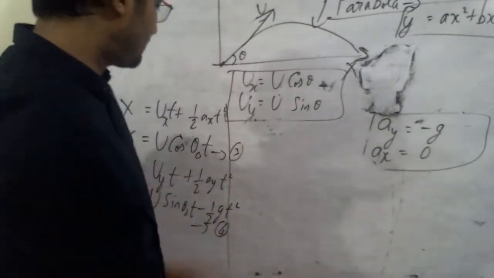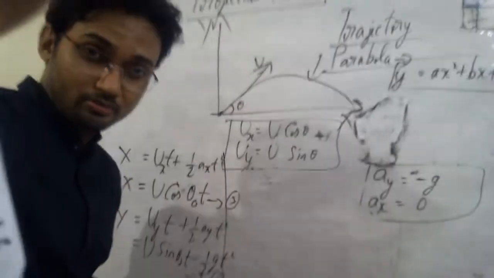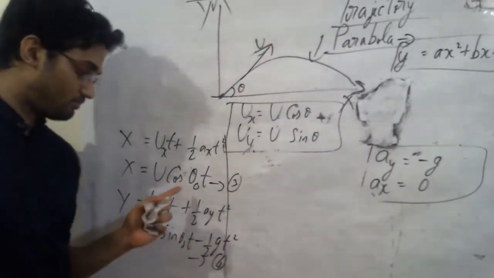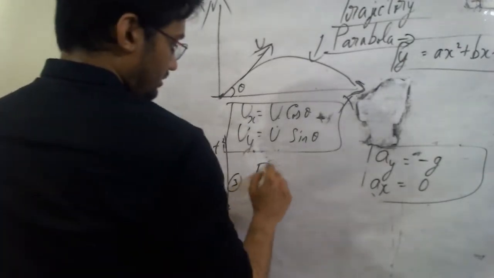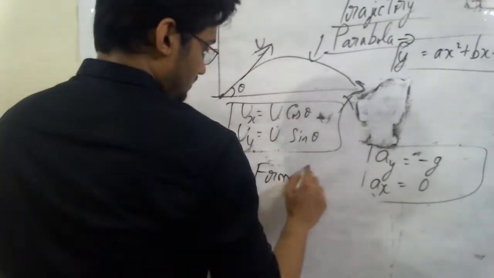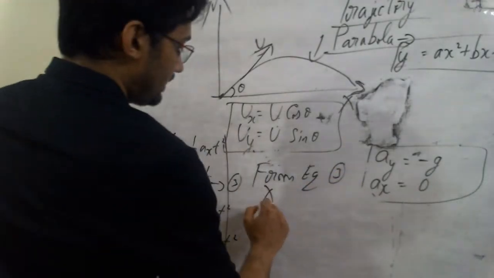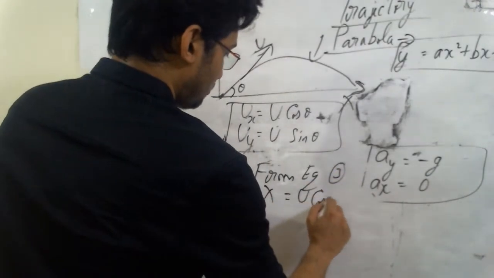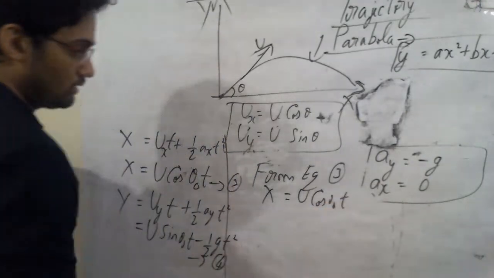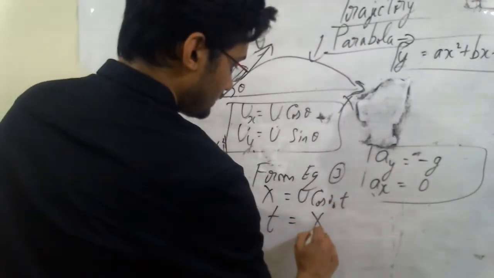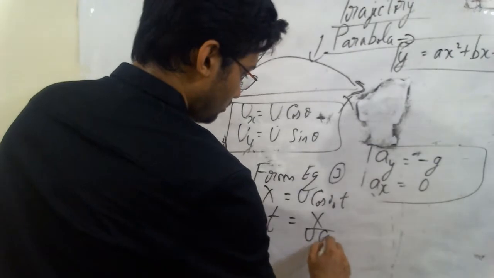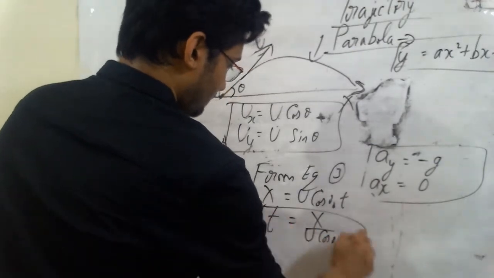Now when I utilize my equations 3 and 4, carefully if you observe, I can get an equation from equation 3. I write it like this. From equation 3, I can have x equals u cos theta naught into t. Now what is t from here? t is x by u cos theta naught.